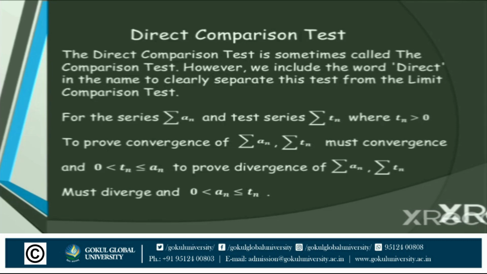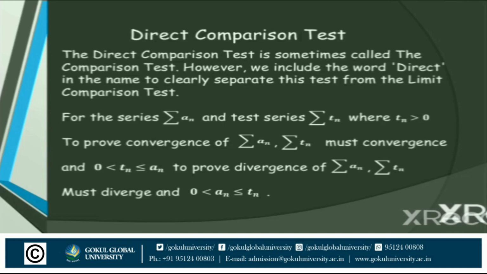For the series summation an and the test series summation tn where tn is greater than 0, to prove convergence of summation an, summation tn must converge, with 0 less than or equal to an less than or equal to tn. To prove divergence, what is the property of divergence? Summation an and summation tn must diverge if 0 less than tn less than or equal to an.